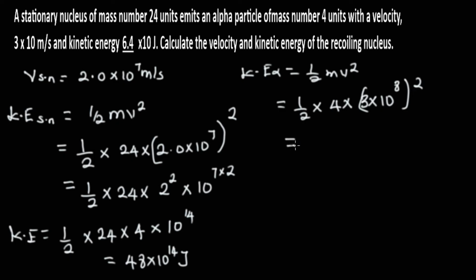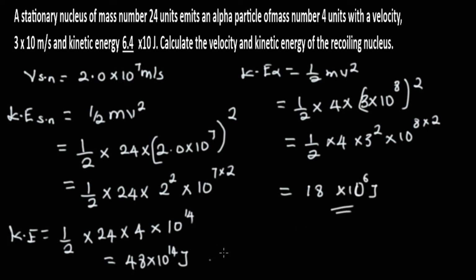So on solving for this, our final answer becomes, let's see, half multiplied by 4 multiplied by 3 square times 10 raised to the power 8 times 2. Okay, and if we do this all, we're going to be having 18 times 10 raised to the power 16 joules. So these are the different kinetic energies that were obtained.